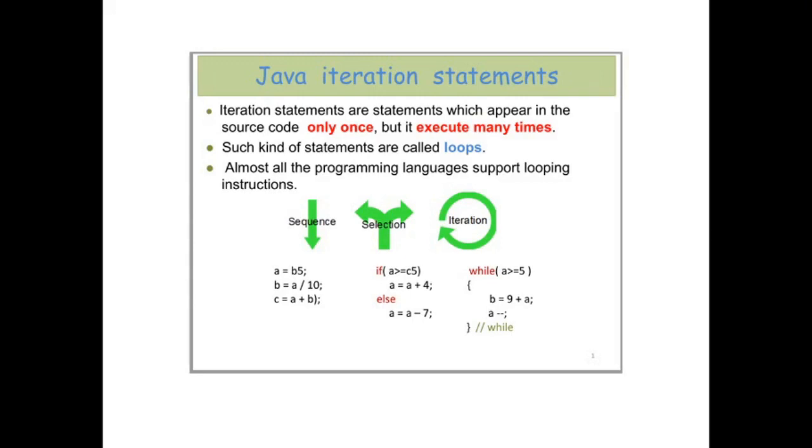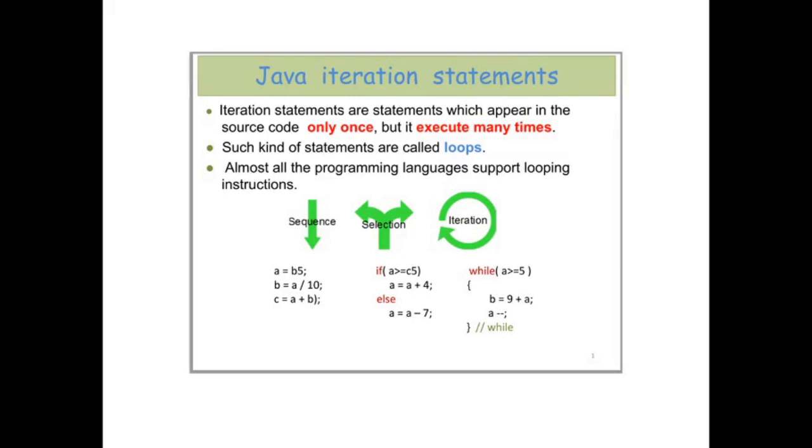A programming language primarily consists of sequence, selection, and iteration, and whatever logic has to be applied in a program has a lot to do with the selection and iteration statements.